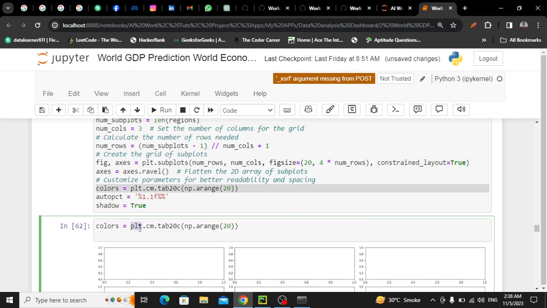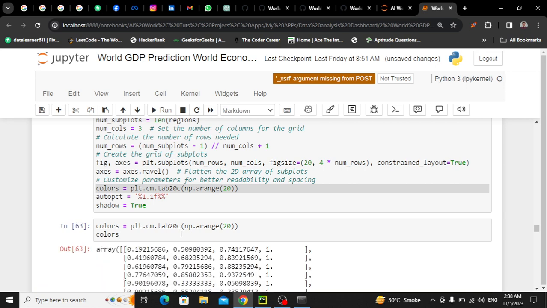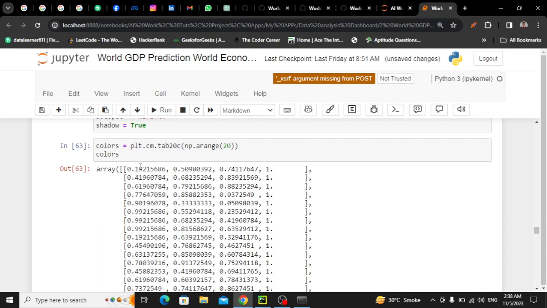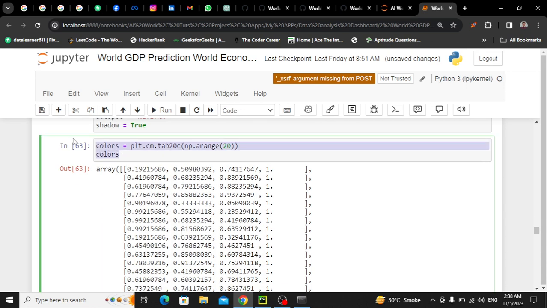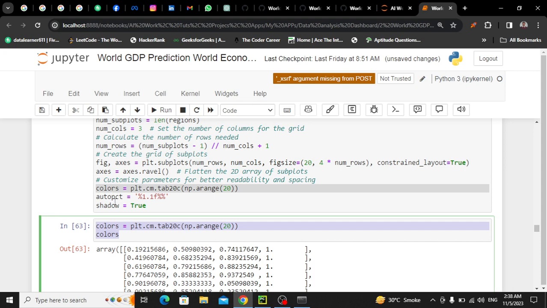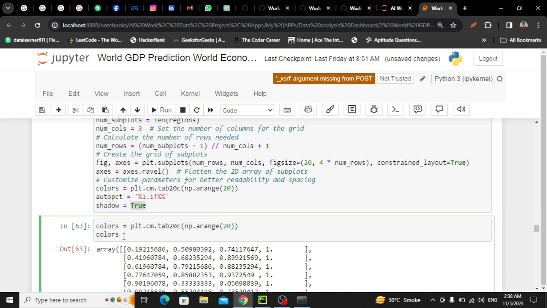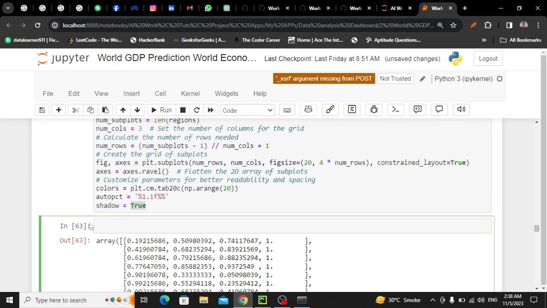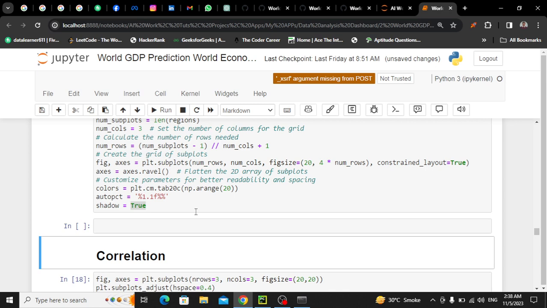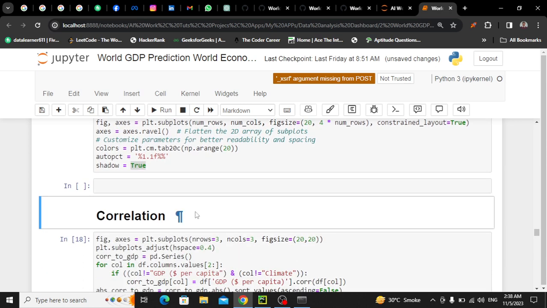So plt.cm.tab20c, these are some built-in functions. np.arange(20), I want to create 20 colors. Now there will be a lot of values you will not be able to understand, but yeah, these are some colors. In pie we have a parameter by the name of autopct, जो percentage डालता है। Shadow में थोड़ा डालना चाहता हूँ, उसको भी मैंने True किया है, ठीक है। So yeah, now let's plot all the pies, okay,